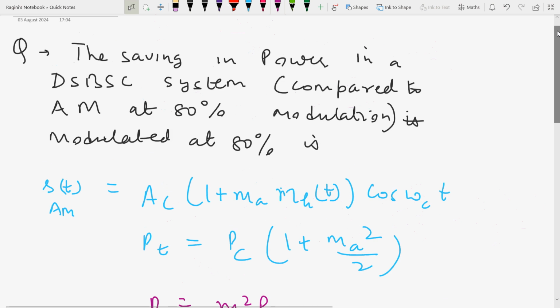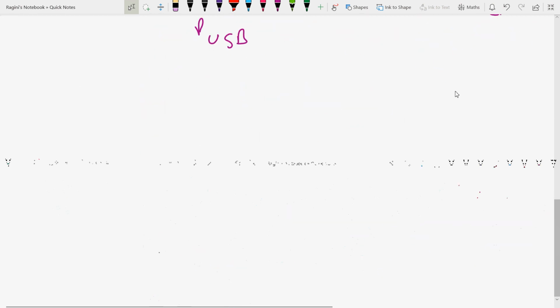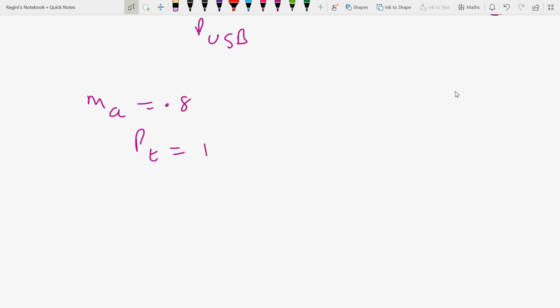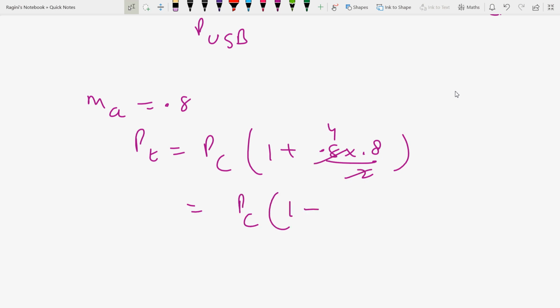Now the question is that you have been asked the saving in power in DSB-SC system as compared to 80% modulation case of AM. That means Ma is 0.8, right? So Ma is equal to 0.8, so Pt is equal to Pc of 1 plus 0.8 into 0.8 by 2. So this will be Pc into 1 plus 0.32 and this will be 1.32 Pc.